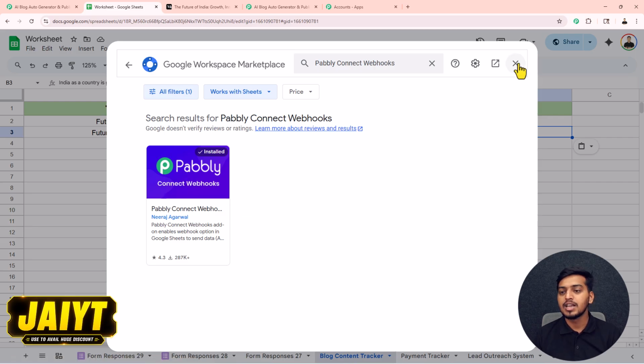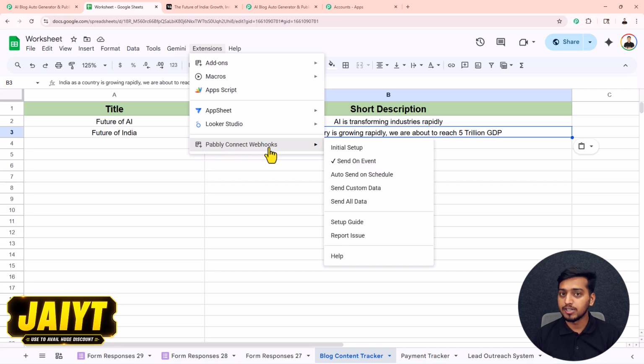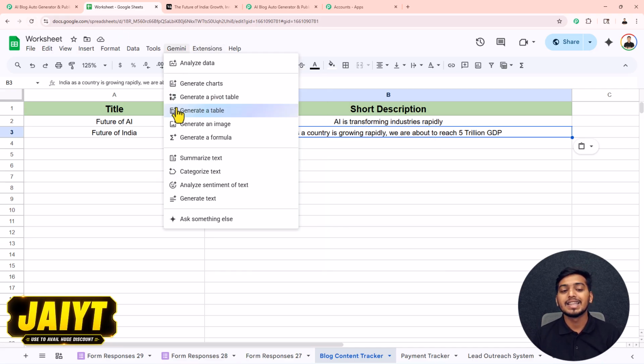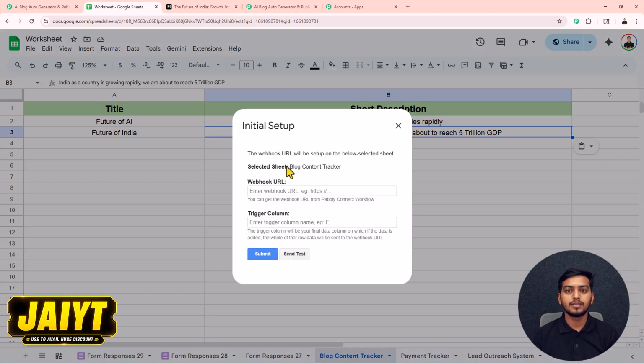After installing this, go back, click on this extension again, and if this Pabbly Connect webhook is not visible to you, just refresh your sheet, then this Pabbly Connect webhook will be visible to you. In here, click on this initial setup. Then inside this webhook URL box, you have to paste your webhook URL that you have copied from Pabbly Connect.